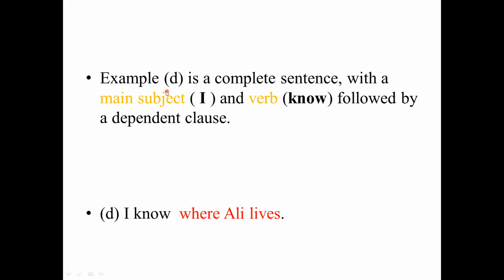So in this example, number D, we can say it is a complete sentence with a main subject, which is "I". "I" here is a subject, as you see, and the verb is "know".